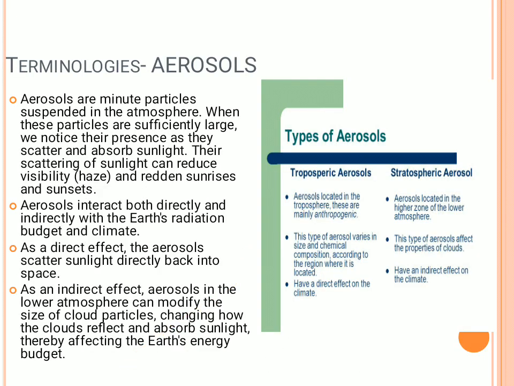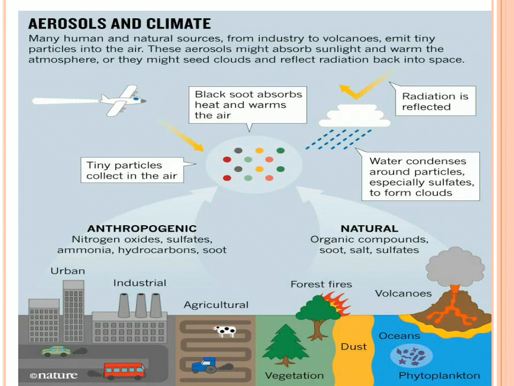So the next concept is the aerosol concept. In the diagram you can understand, aerosols are released by nitrogen oxide, sulfates, ammonium coming from the industries and urban areas, as well as from forest fires, volcanoes, oceans, phytoplankton and vegetation. These small dust particles, very minute in nature, will absorb radiation in the environment. Thus when they absorb the heat radiation, the temperature of the surfaces increases.